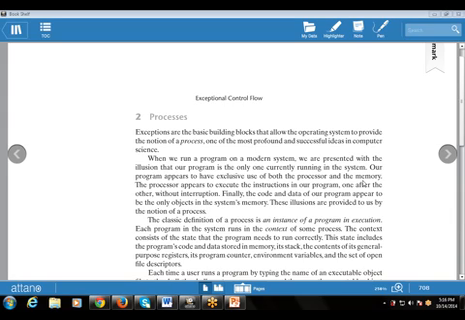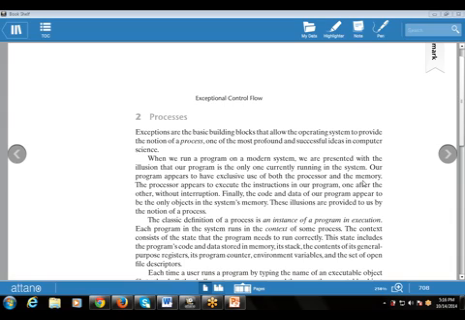The processor appears to execute the instructions in our program one after another without interruption. Finally, the code and the data of our program appear to be the only objects in the system memory. These illusions are provided to us by the notion of a process.